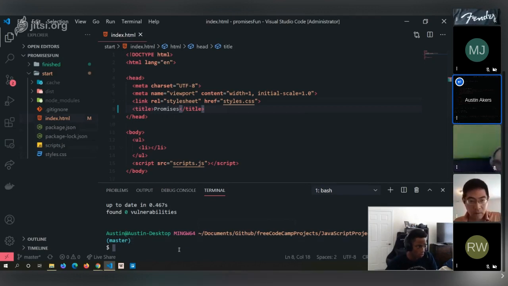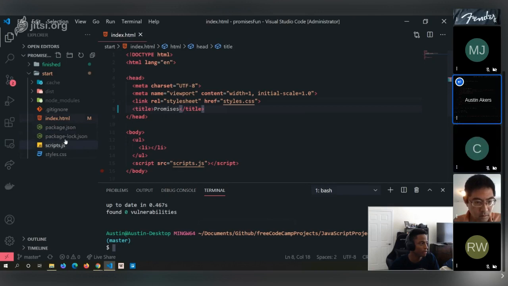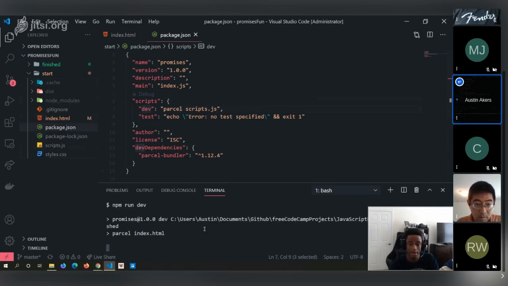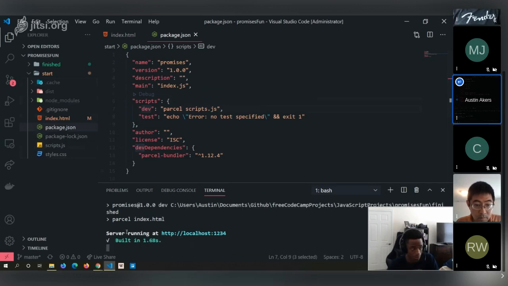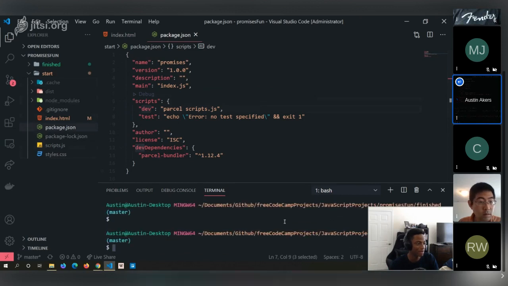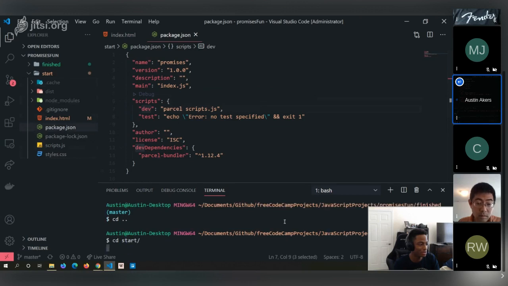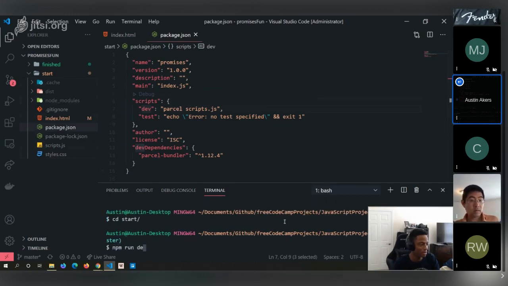So if we look at our package.json, we have a dev command, right? So we can do an npm run dev, and it will start up a developer server on localhost 1234. As I said, we'll be able to work from there, and I'll shift back and forth, and we'll have some fun with it. Now, what I am in right now is the finish folder. I didn't realize that, but I'm going to go inside the start folder and do an npm run dev.